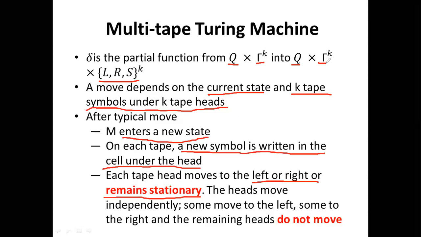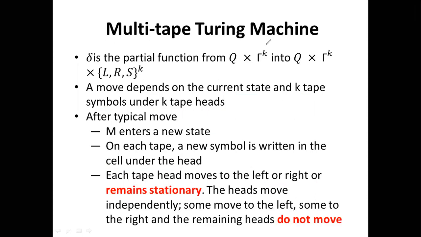So for the k tapes, the heads move either left, right, or stationary. So L, R, S to the power k, right?